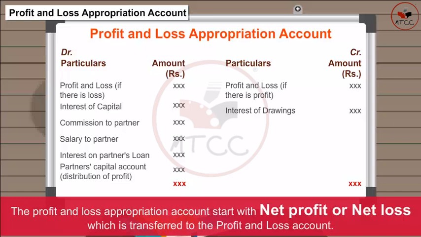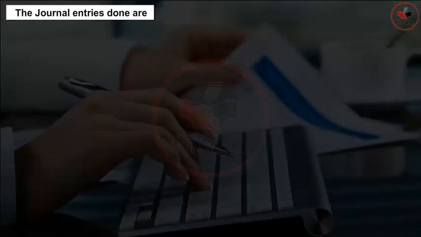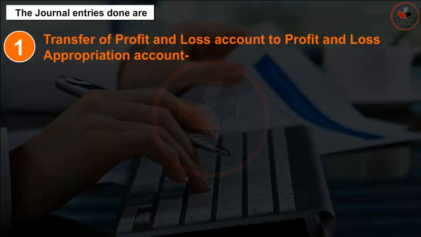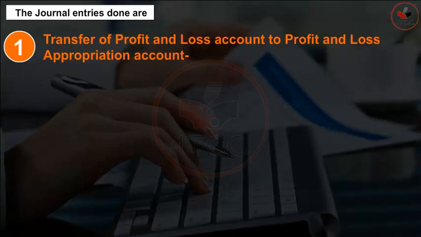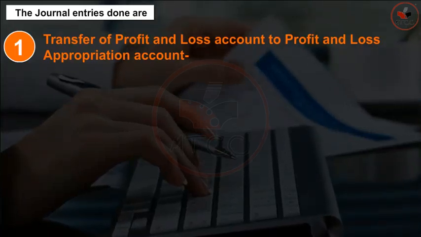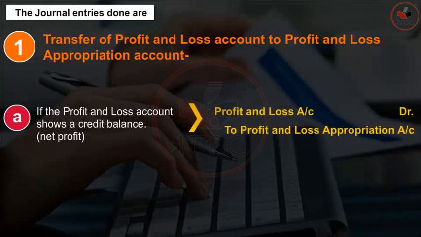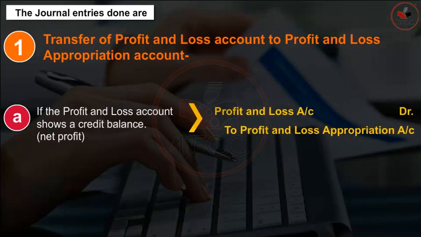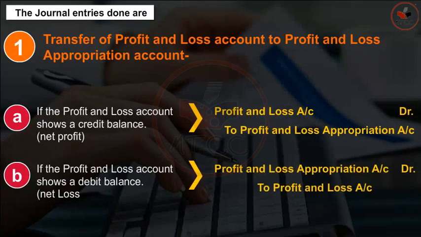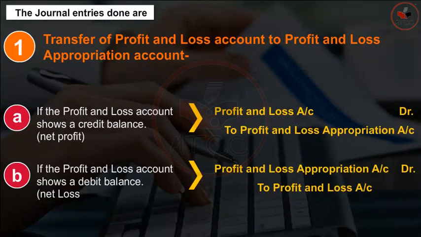loss account. The journal entries done are: 1. Transfer of profit and loss account to profit and loss appropriation account. There are two conditions in that situation. A. If the profit and loss account shows a credit balance. B. If the profit and loss account shows a debit balance.